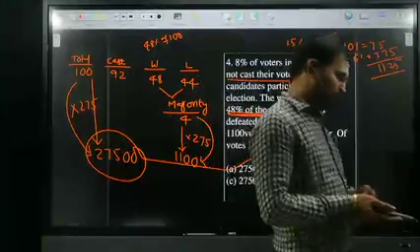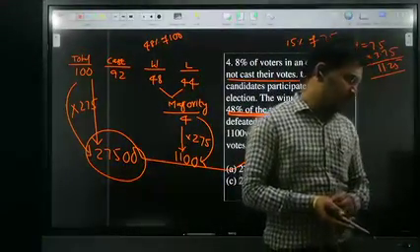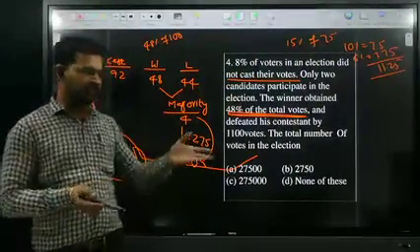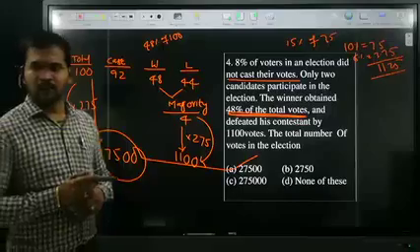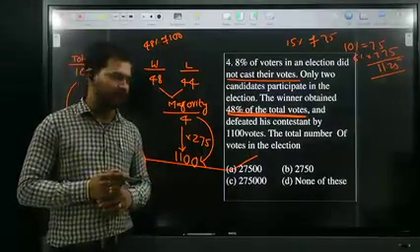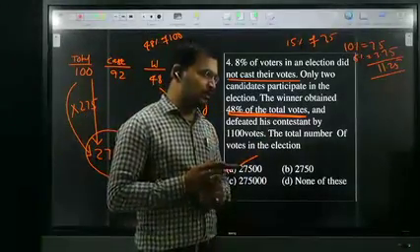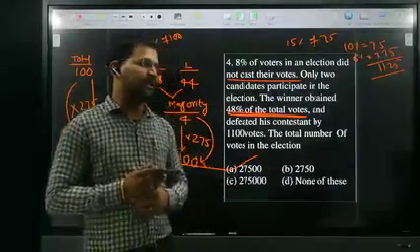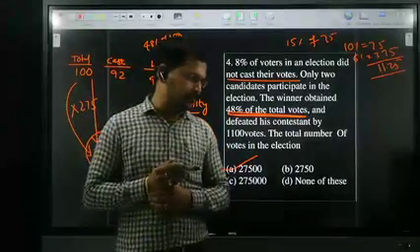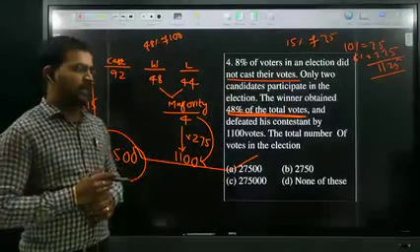Swapna asked one doubt: sir, are you giving material for this? Yes, we already uploaded the document on the website. Percentages level 2, we already uploaded this afternoon itself. So before coming to the class, just try to check the website. The handout is already uploaded, Swapna. Okay? Are you okay, Karthikeyan? Very good.